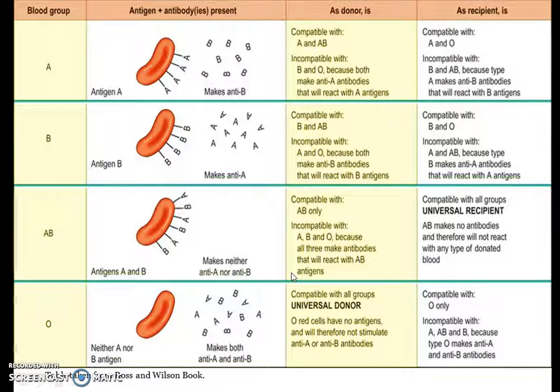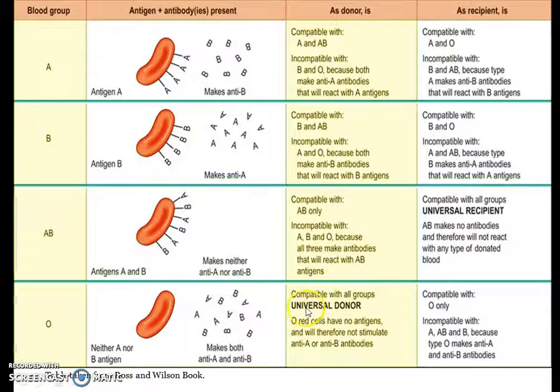See, for persons having blood group O, as you can see in this table, the RBC surface does not have any antigens. This means this blood group has neither A nor B antigens, but it has both anti-A and anti-B antibodies.